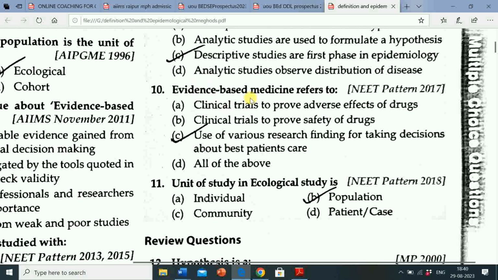Next question is evidence-based medicine refers to option A clinical trials to prove adverse effect of drugs, B clinical trials to prove safety of drugs, C use of various research findings for taking decisions about best patient's care, option D all of the above. So correct answer is use of various research findings for taking decisions about best patient's care.